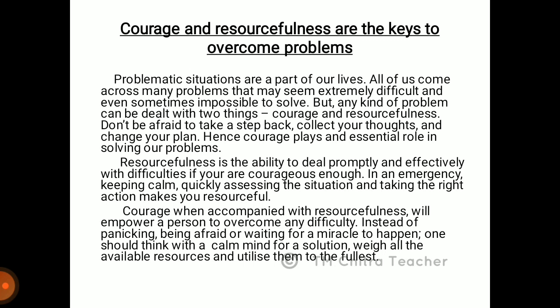Courage, when accompanied with resourcefulness, will empower a person to overcome any difficulty. So instead of panicking, being afraid or waiting for a miracle to happen, one should think with a calm mind for a solution, weigh all the available resources and utilize them to the fullest.